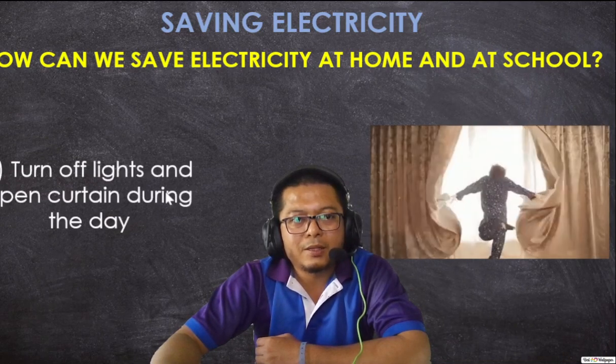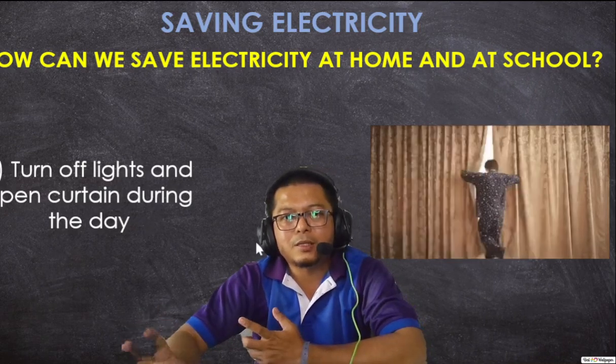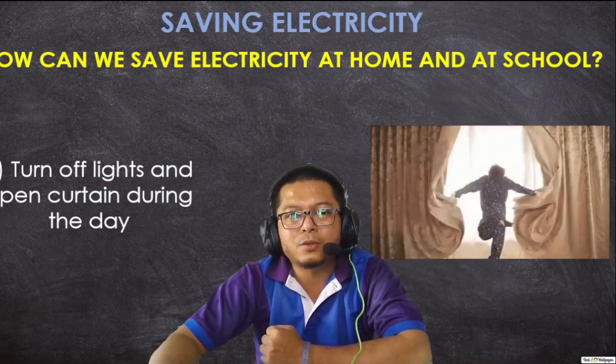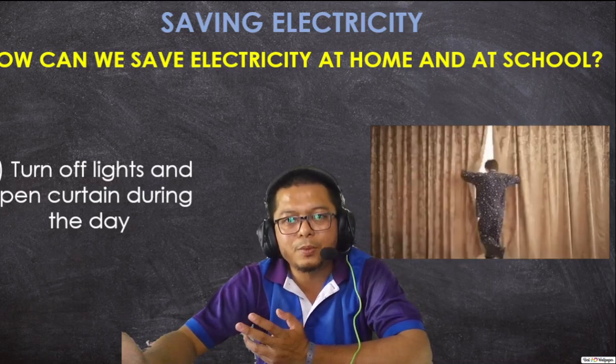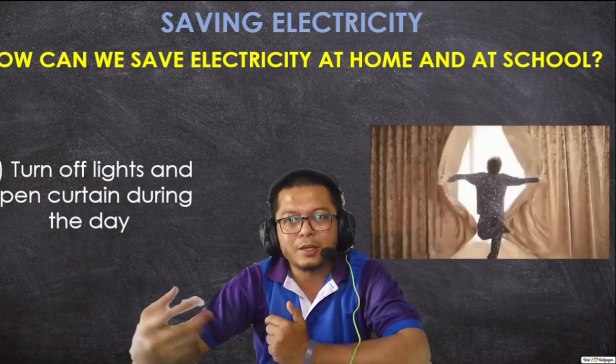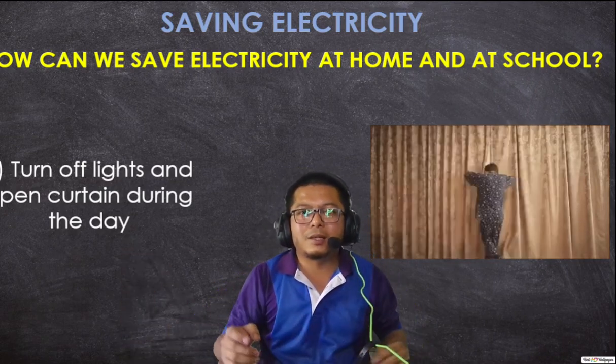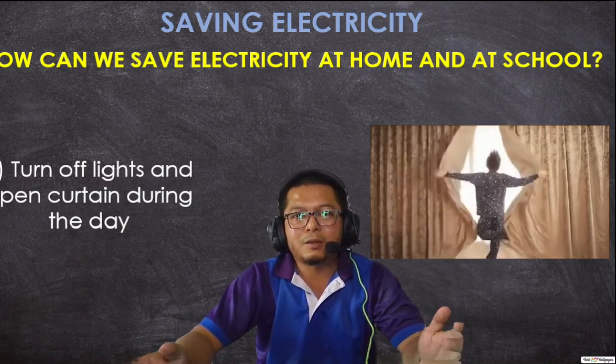Turn off the lights and open the curtains during the day. In the morning, turn off the lights and use the natural sunlight from outside. Open the window, open the curtains, and let the fresh air come into your house and let the natural light go inside your house, but not at midday.